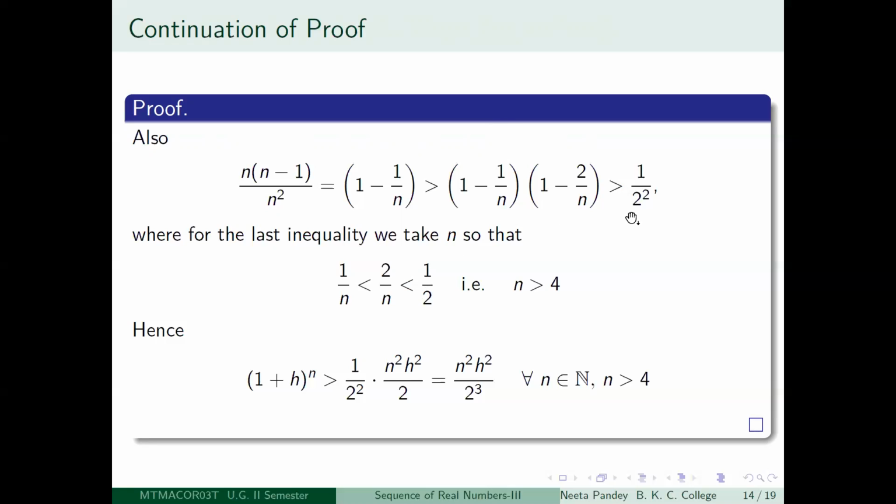So I do want such an inequality. I would have to fix my n so that n is not any positive integer, but a positive integer so that 2 by n is less than half. That means n is greater than 4. So if n is greater than 4, then 1 minus 1 by n will also be greater than half, and 1 minus 2 by n will also be greater than half. So 1 minus 1 by n into 1 minus 2 by n will be greater than 1 by 2 squared. You can see from here.